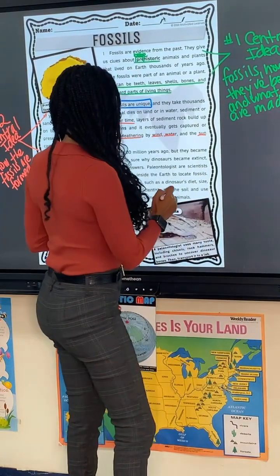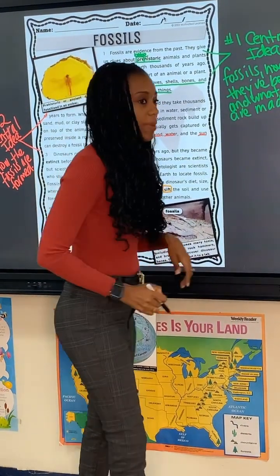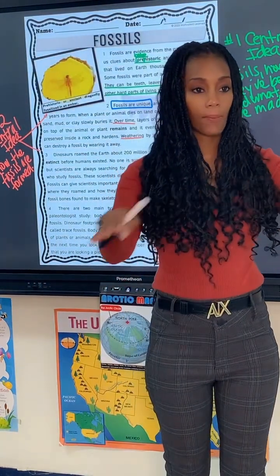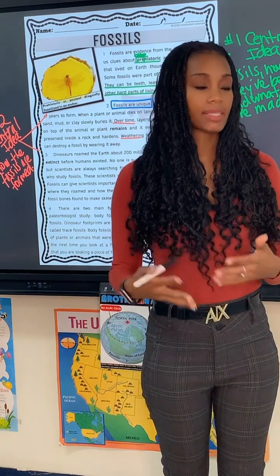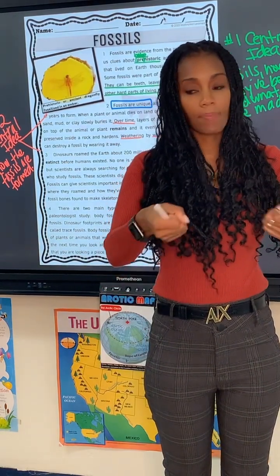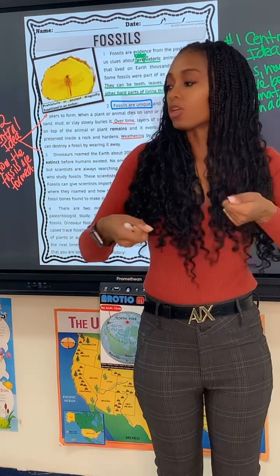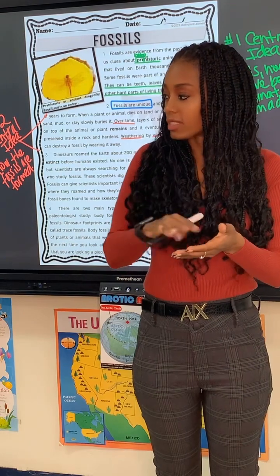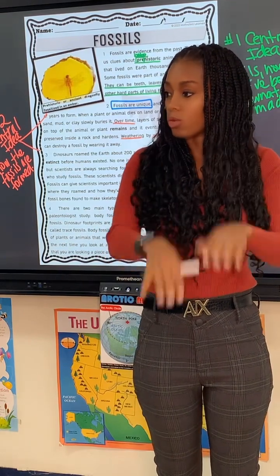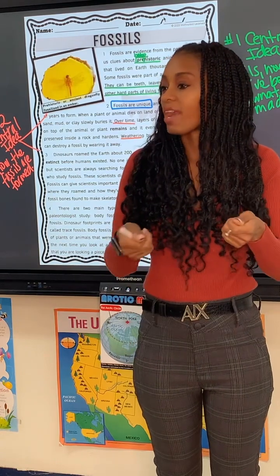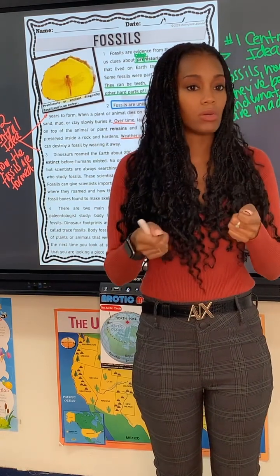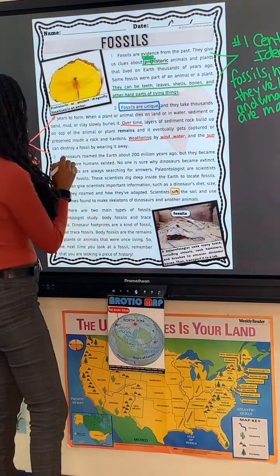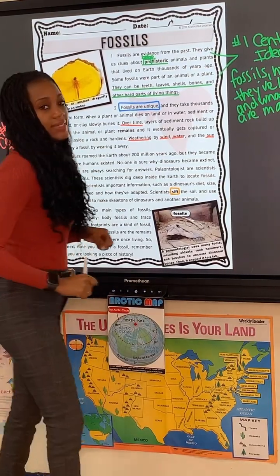So there's that word that we spoke of earlier, sift. So basically, if I were to put, let's say I was a scientist and I found a piece of land and it had sand, mud, clay, I would put it in something and I would shake it. And it's called a sieve. And there are little holes in it, so whatever is hard will stay on top and all the sand and the clay will drop to the bottom. So that's how they find those dinosaur teeth and those tiny bones of dinosaurs, okay? And then we have that word extinct. Remember, extinct means that the animal is dying out.